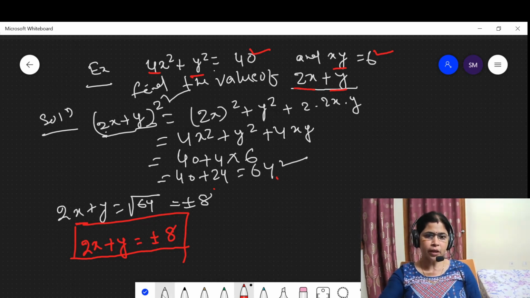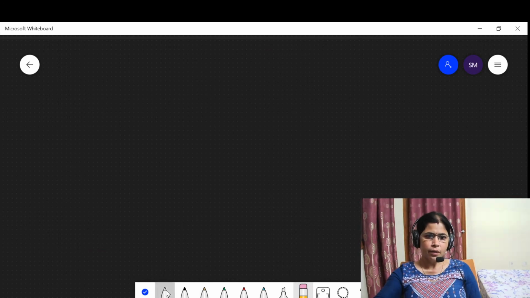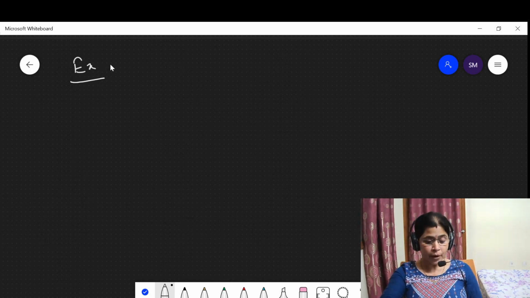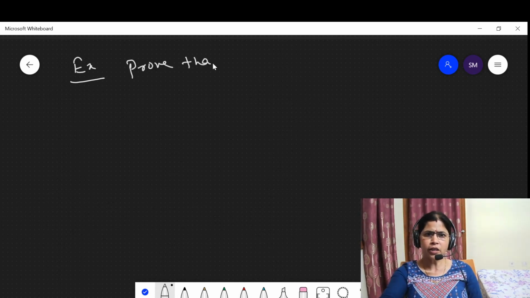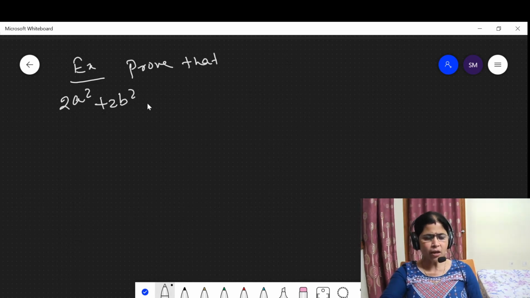Then another question. Prove that. Do it on the next page. Here this is a proof. Now we evaluate the formula. Here you have to prove. This is also an application of identity. Only knowing the formula is not sufficient. When you practice questions, you can apply the formula. Then this is the real understanding of these identities.